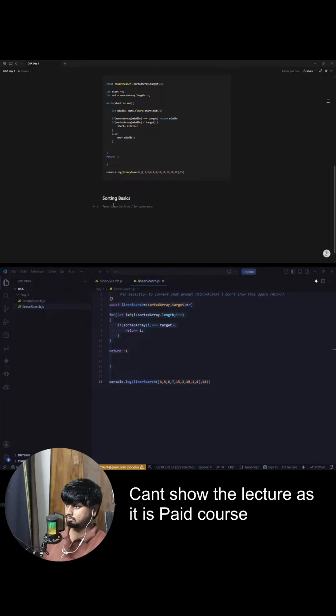So sorting means rearranging in a specific order, ascending or descending.